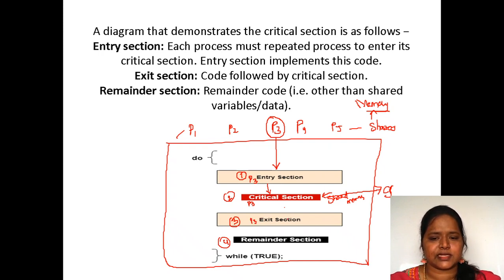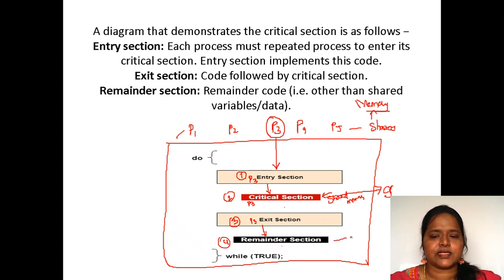Exit section in the sense that the shared memory has been used, then P3 is saying that I have utilized that shared variable, shared memory, now I have completed the task. Exit in the sense now anyone can enter into the critical section. It is an acknowledgement. So P3 said that exit section. After exit section, it has to enter into the remainder section.